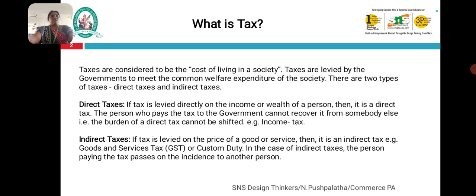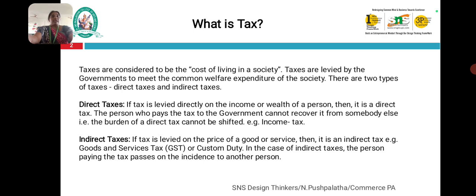Direct tax: if the tax is levied directly on the income or wealth of a person, then it is a direct tax. The persons who pay the tax to the government cannot recover it from somebody else. That is, the burden of a direct tax cannot be shifted to another person.